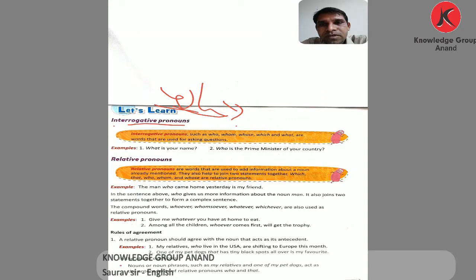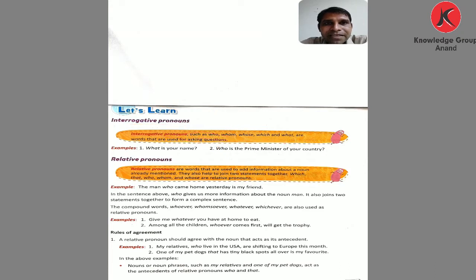Which are the pronouns? Let's see. Interrogative pronouns such as who, whom, whose, which and what. These pronouns are words that are used for asking questions. Asking for what? Asking questions. How do we ask the question using the interrogative pronouns?